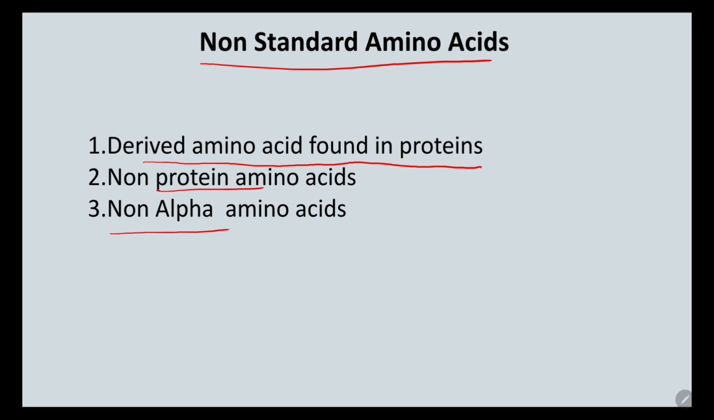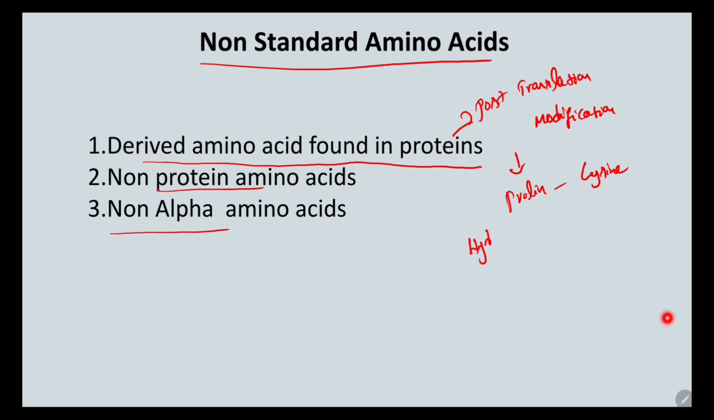Derived amino acids means they are produced by the post-translational modification of proteins. Once the protein is synthesized, it undergoes so many modifications. The classic example is proline and lysine. These will be hydroxylated and produce hydroxyproline and hydroxylysine. They are incorporated into collagen. So that is one example of derived amino acids.